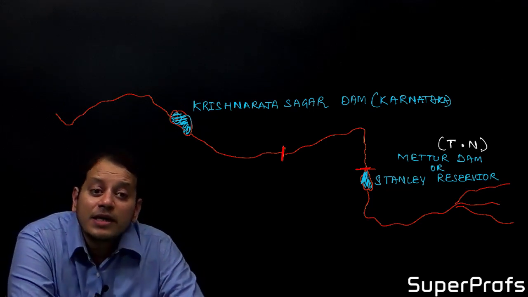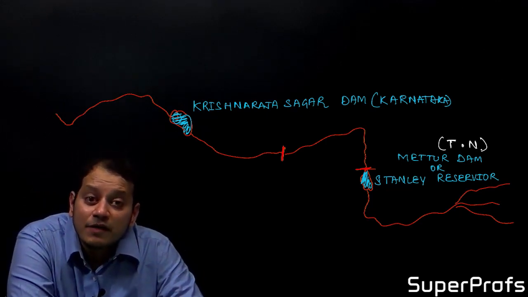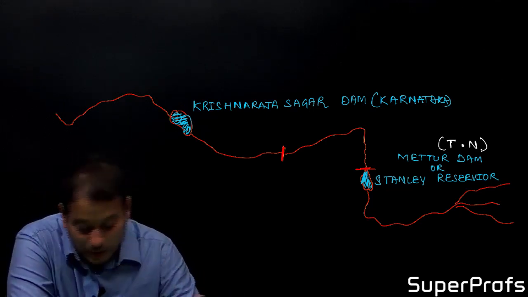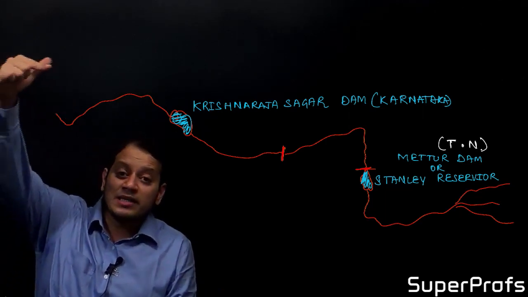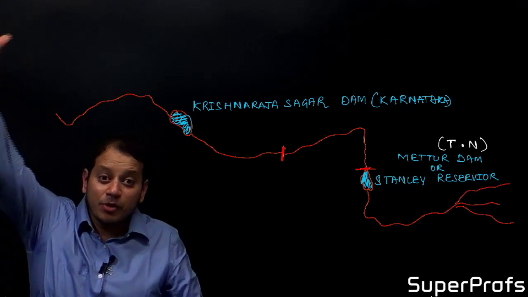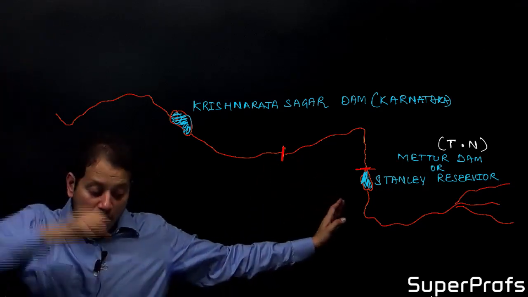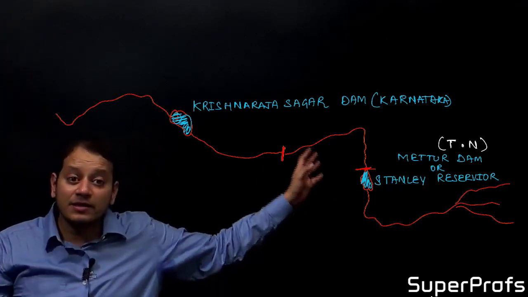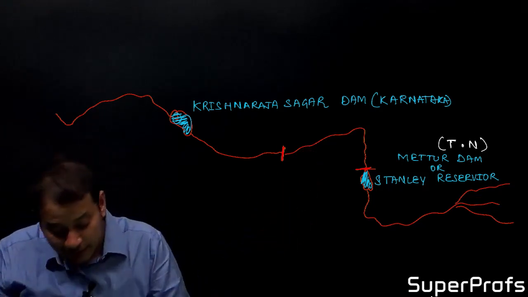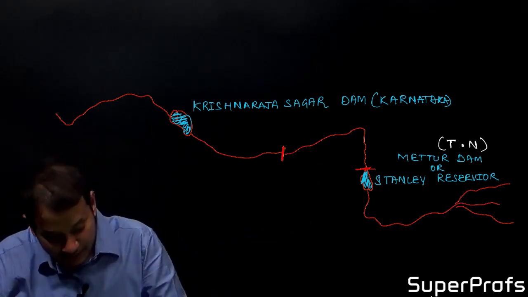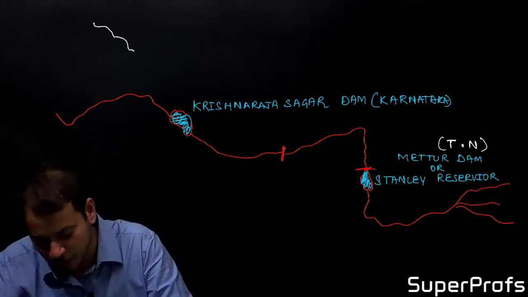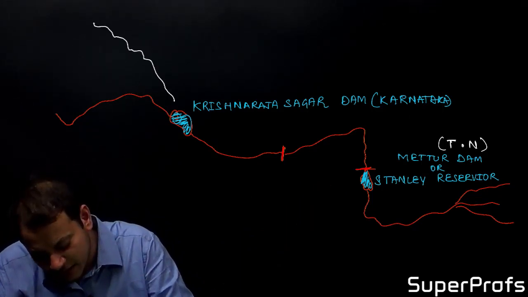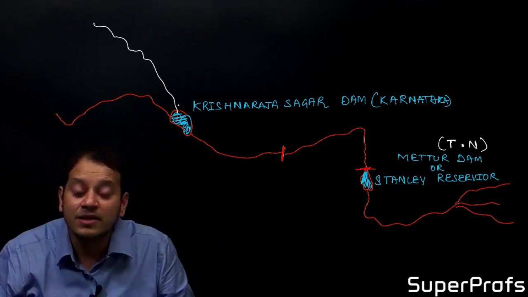Now, let us look at the important tributaries of river Kaveri. We will do two important left bank tributaries and two important right bank tributaries. The important left bank tributary is river Hemavati. You don't have to learn where it originates. It originates in the Western Ghats and joins near the Krishna Raja Sagar Dam.